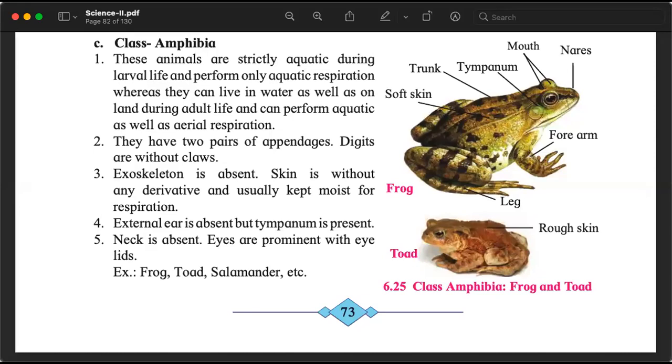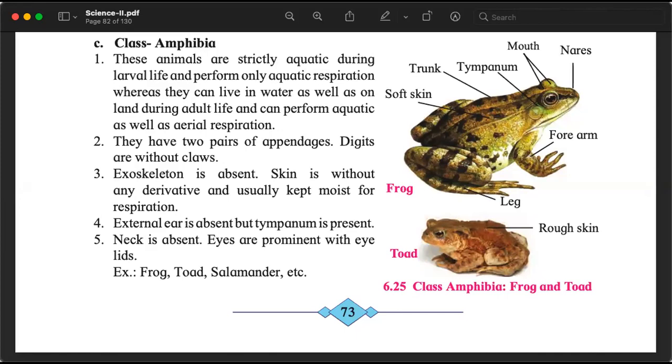Now things start getting more and more complicated. The next class, the third of the 6 classes of the subphylum Vertebrata or Craniata, is called Amphibia. Very interesting lives they have. When they are larvae, in their life stage, they live in the water.